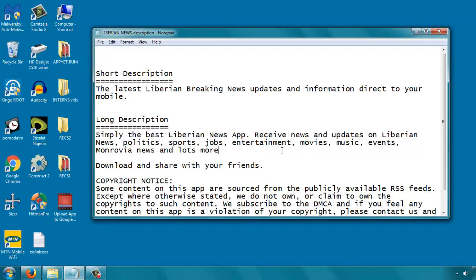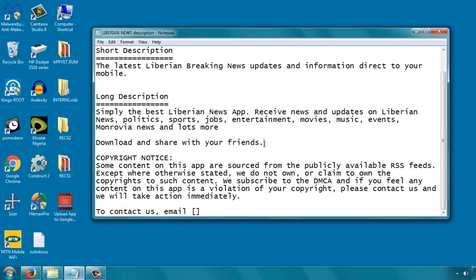If you are doing a country app, you should also include the capital as one of your keywords. For example, Monrovia is the capital of Liberia, so we added Monrovia news to our description. Most people either search for the country name. The second most popular search is for the capital city.